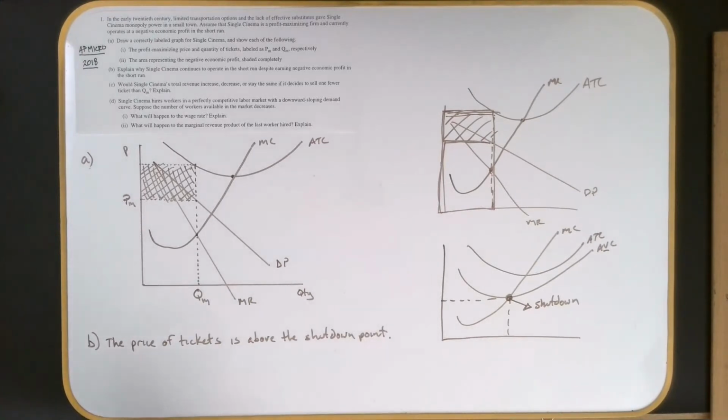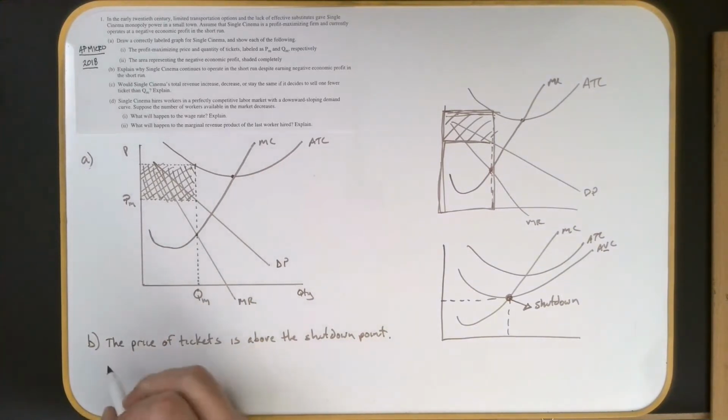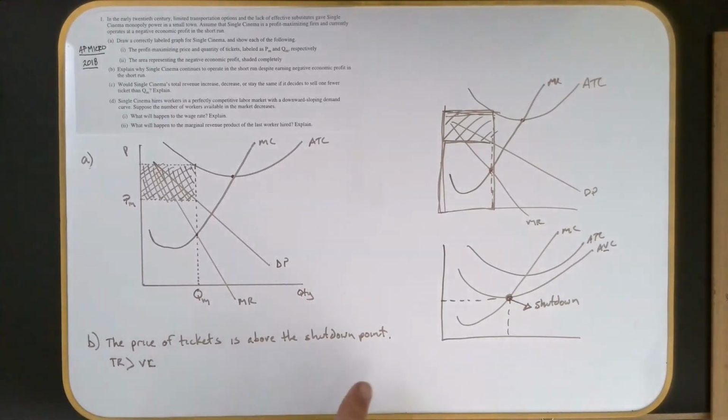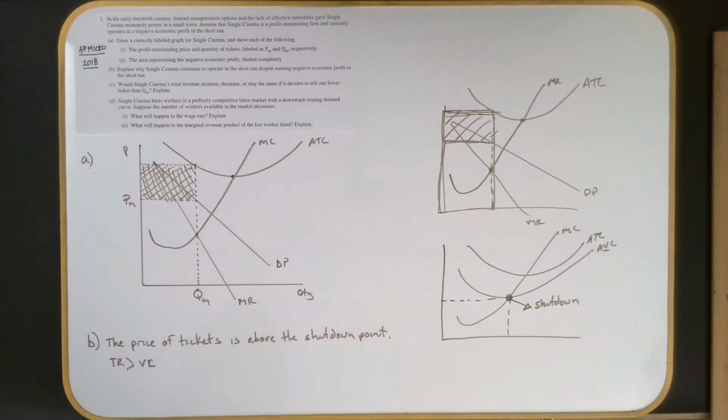Or, if you wanted, you could say that the total revenue is higher than your variable cost. You could say your total revenue brought in is higher than your variable cost, the VC. You could say that if you want, but my recommendation on this one is to just tie in the shutdown point. You say you're operating above the shutdown point. Okay, your prices are above the shutdown point. You're in good shape.